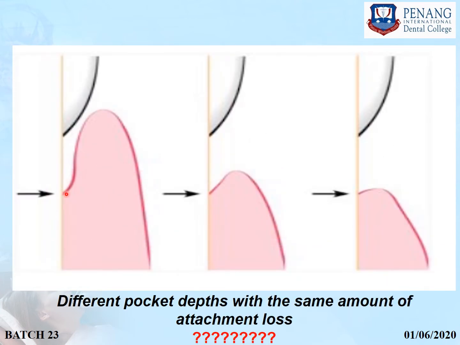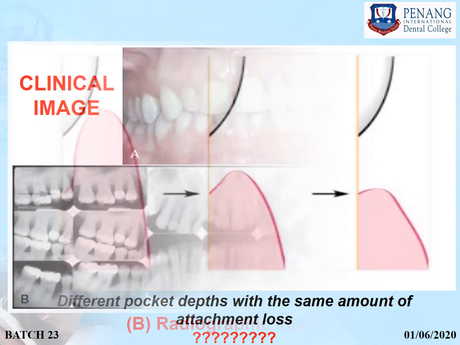If you see here, the distance between the CEJ to the base of the pocket is the same in all of these three, but because there is a variation in the height of the gingival margin, or the distance between the gingival margin to the CEJ is different, the pocket depth varies. So in all these three, the loss of attachment is the same.